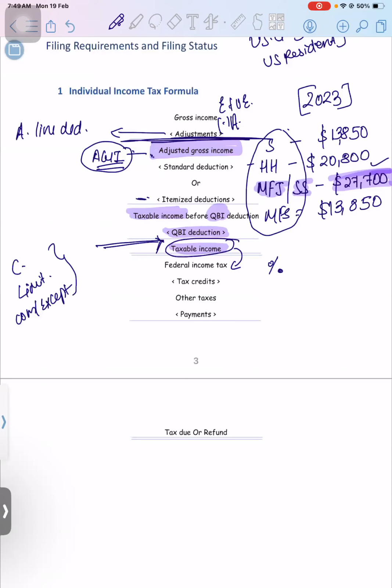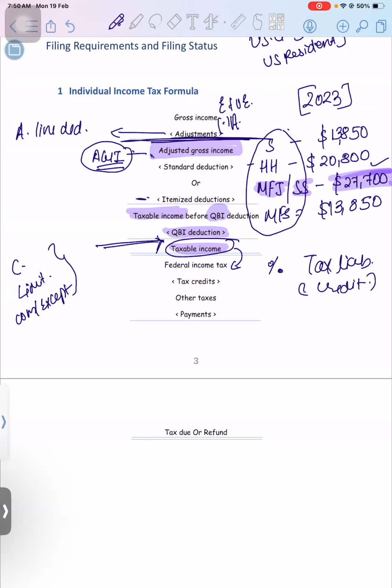Next one is, after you decide what is your actual tax liability, from that again you will get a credit. Credits means some benefits are given to taxpayers. Let's say if the person is having two child, three child, so there is a child tax credit.